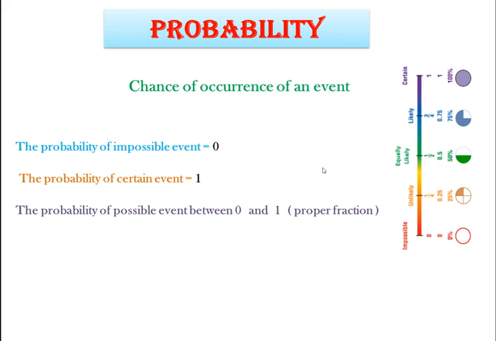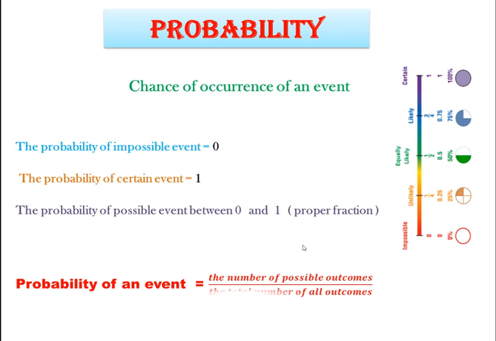But the question here is, how do we get the probability of an event? To get the probability of an event, we use this rule: the number of possible outcomes over the total number of all outcomes. In general, we can say number over total.